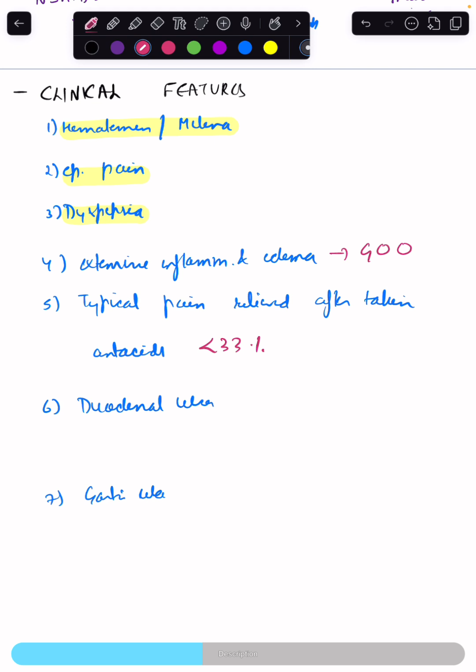Now, there is a distinguishing point between the duodenal and the gastric ulcer, but this is less commonly seen in the children. The duodenal ulcer, the pain usually occurs 2 to 3 hours after the meal, and it gets relieved immediately after taking the food.